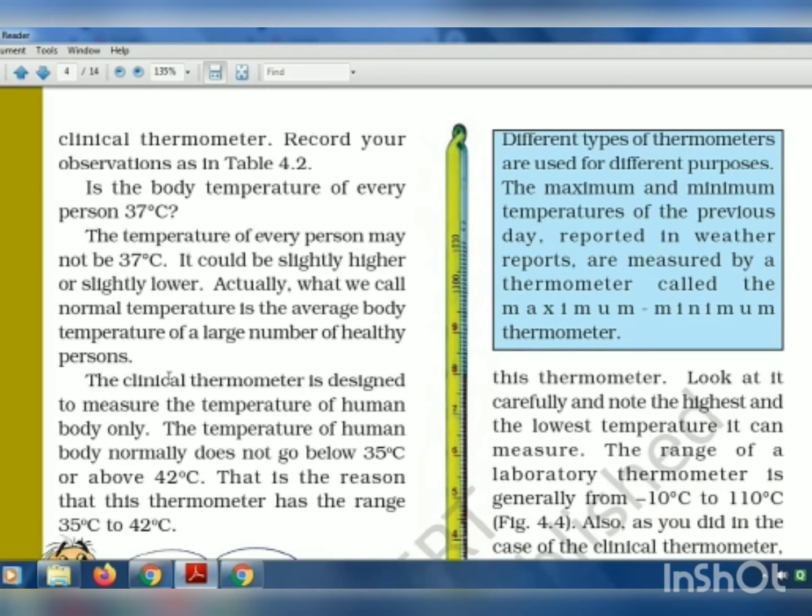So the clinical thermometer is designed to measure the temperature of the human body only. The temperature of the human body normally does not go below 35 degrees centigrade or above 42 degrees centigrade. That is why the scale given in the clinical thermometer starts from 35 degrees and ends at 42 degrees, because normally it does not go below 35 or above 42.